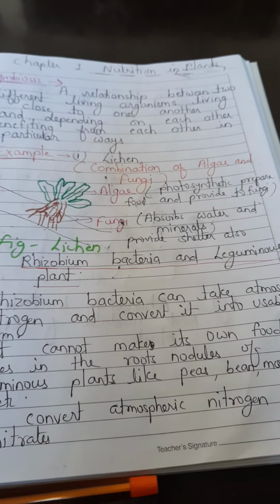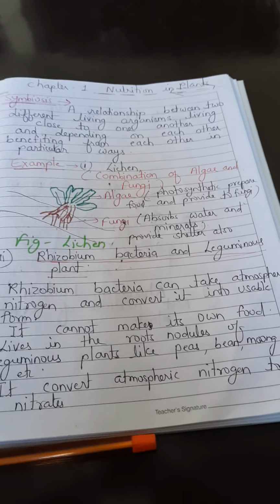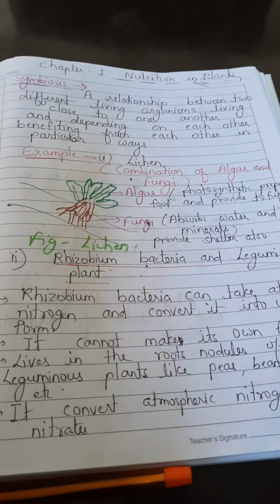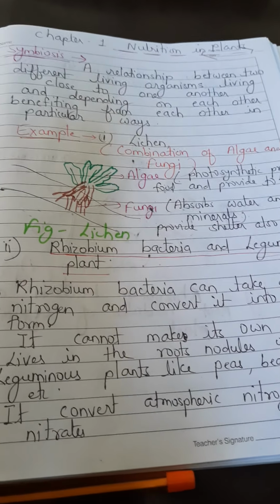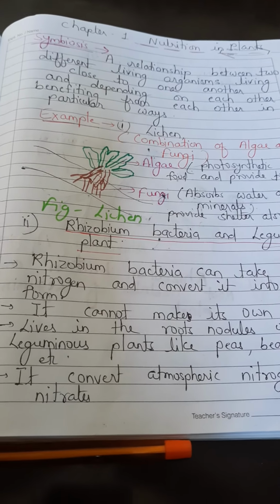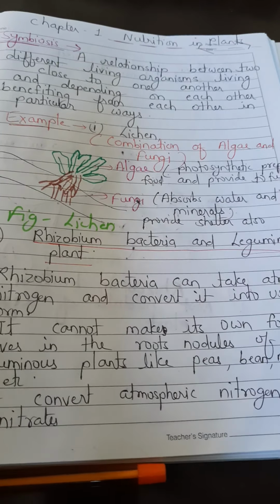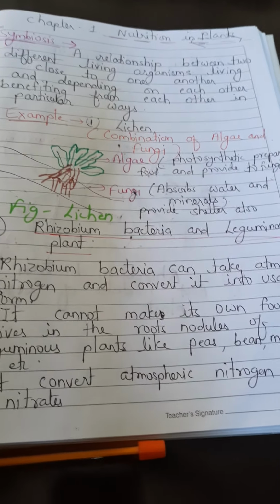Rhizobium bacteria can take the atmospheric nitrogen and convert it into usable forms. Actually, in the atmosphere, the percentage of nitrogen is very high. All of you know about the composition of air, that is 78%. But that is in gaseous form, an inert gas, and plants cannot take that nitrogen directly. So first it should be converted into soluble form.